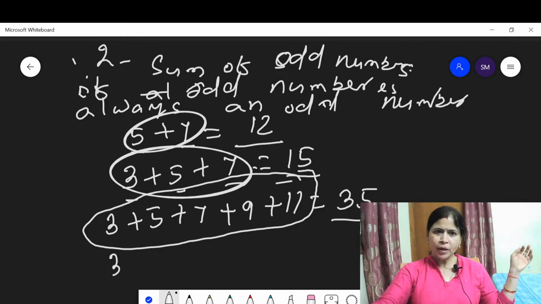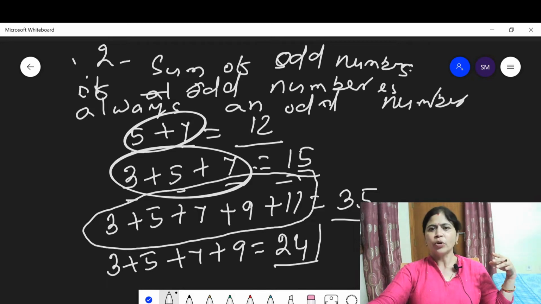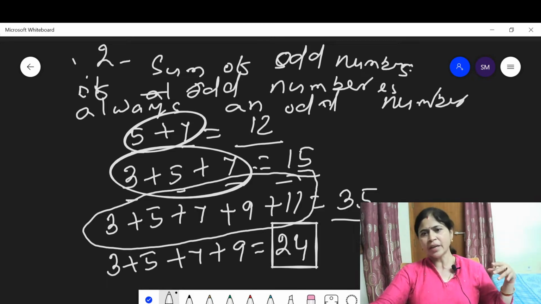But if you add 4 odd numbers, is 4 an odd number? No, 4 is an even number. If we add 4 odd numbers, then definitely we get an even number. This sum is equal to 24. 24 is an even number.